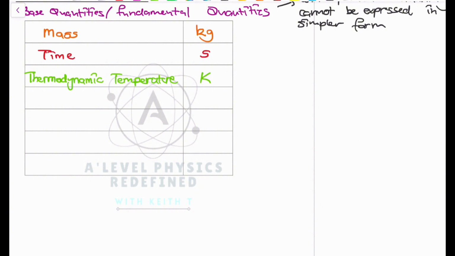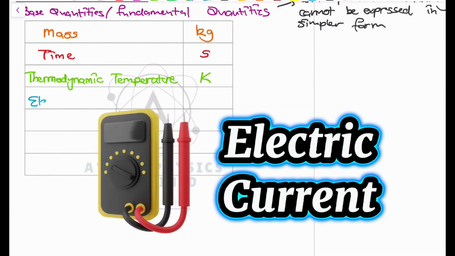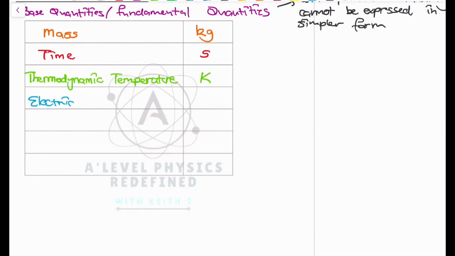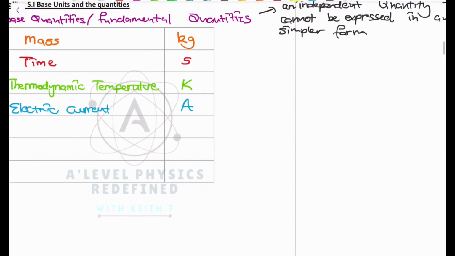What else do we have on the list? We have electric current, and current is measured in amperes, right? Current is measured in amperes using what you call an ammeter. As you can see on the screen, an ammeter is used for the measurement of current, and it's very important for you to understand it, because when we do the topic of electricity, we're going to focus in depth on what electric current actually is.